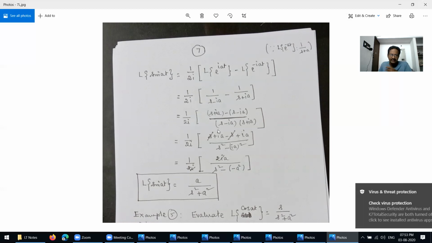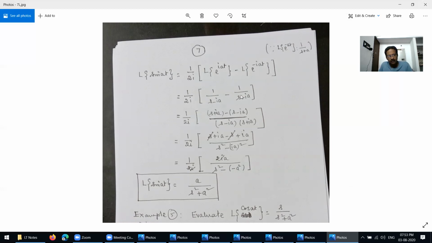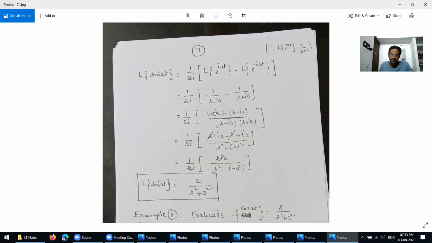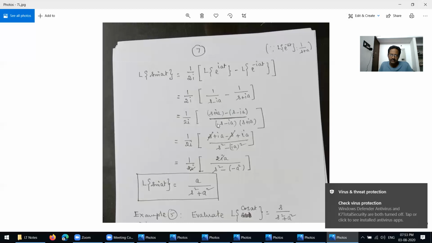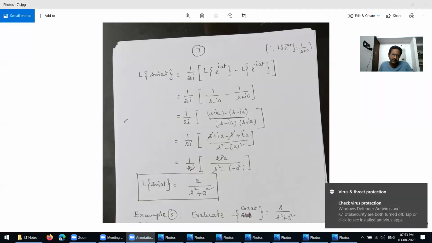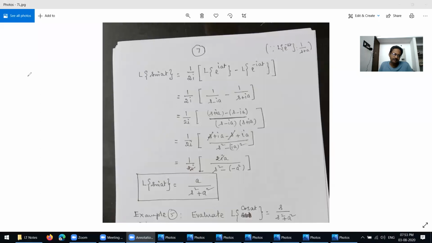So now take the common denominator. Just write s minus ia into s plus ia for the denominator. The numerator terms go here. So s plus ia minus s minus ia over s minus ia into s plus ia. So here also, you know, this formula is a very simple formula here now.